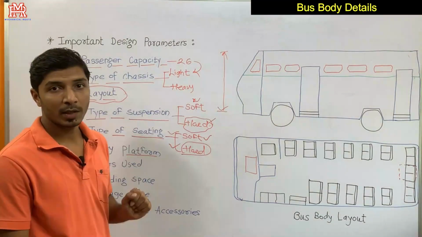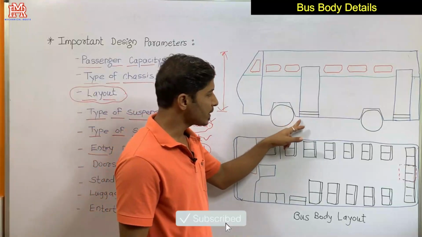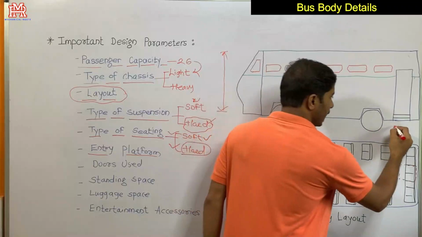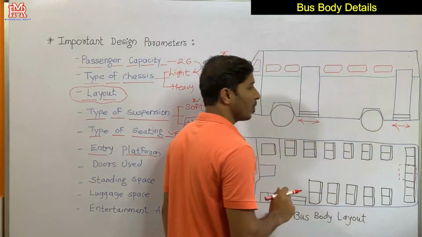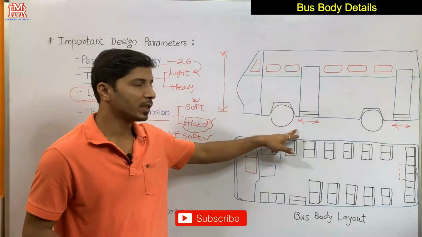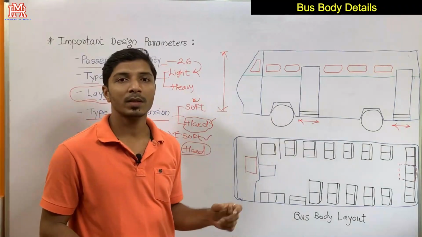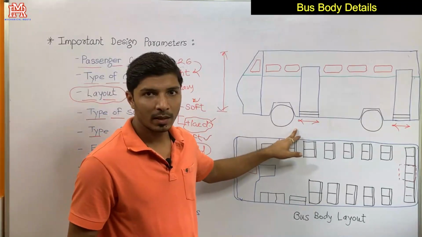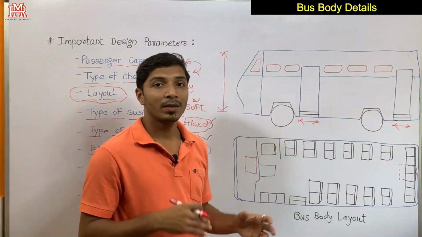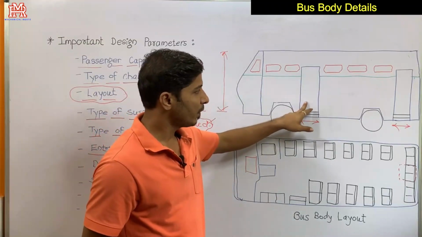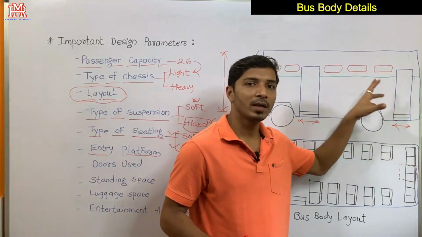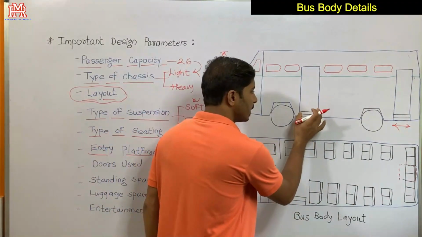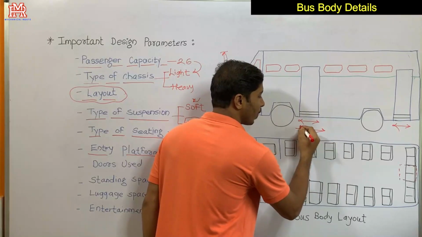This parameter, entry platform, is again very important. The design of the entry platform depends on the application, what the bus is designed for. For example, if you are designing a bus for the city area where passengers are literally rushing into the bus, and while leaving the bus you will also find a crowd, then in those cases you may design a wide entry platform.